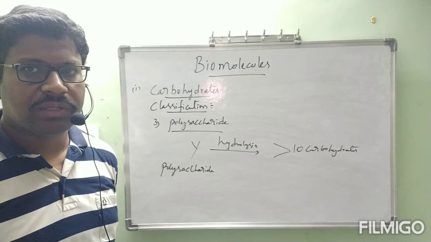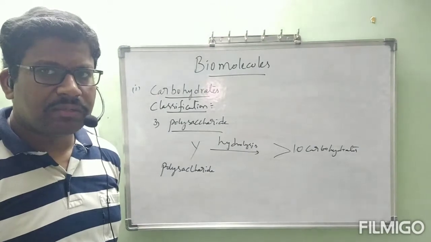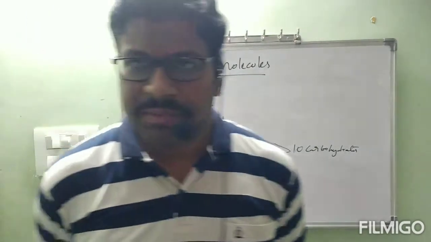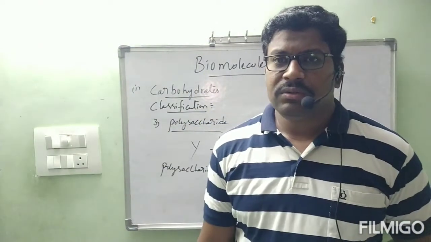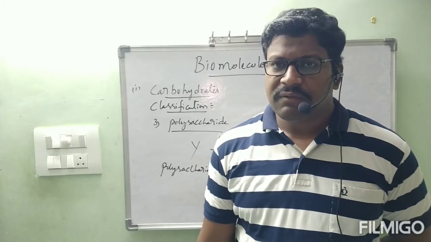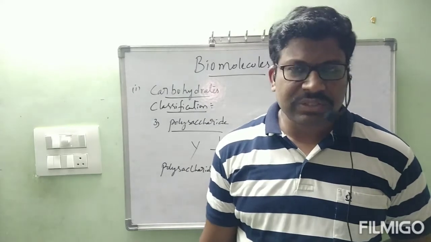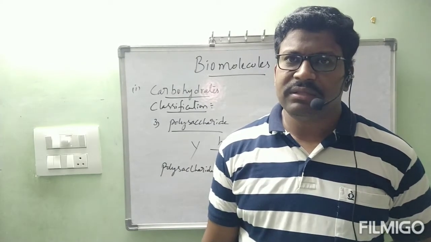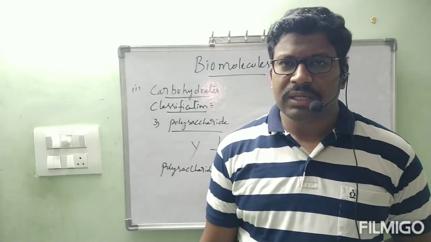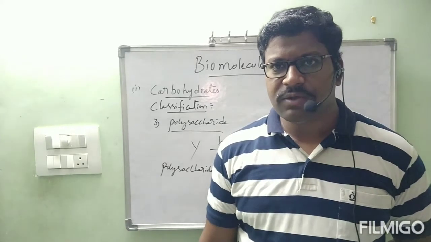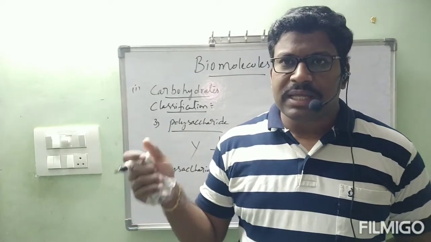Before going to that, what are the things we have studied till now? We have seen the introduction regarding biomolecules. These are the molecules present in living organisms. Under biomolecules, we are going to study various molecules: first carbohydrates, next proteins, vitamins, nucleic acids, and so on. In today's class we started with the first compound, carbohydrate. We have seen the definition and the classification of carbohydrates. Now we are going to see monosaccharides.